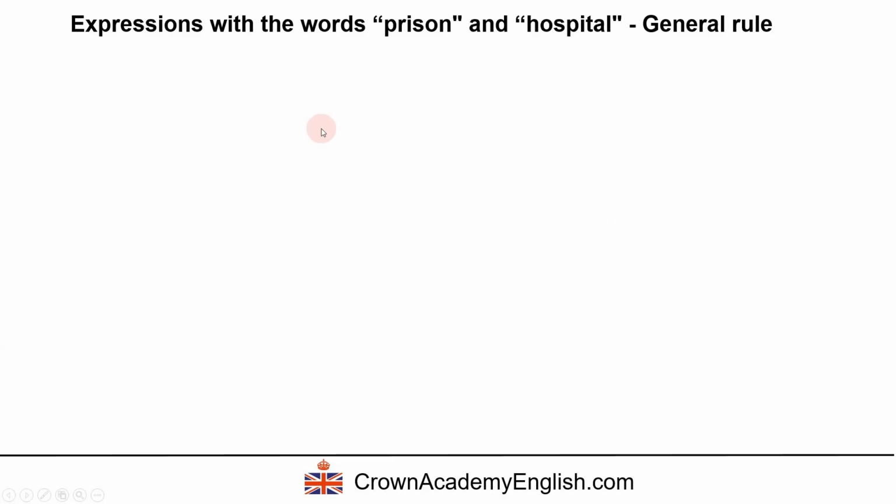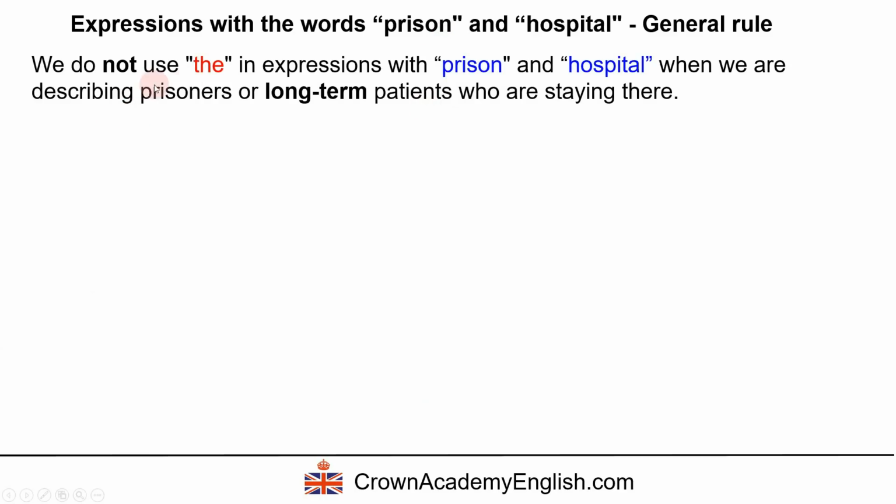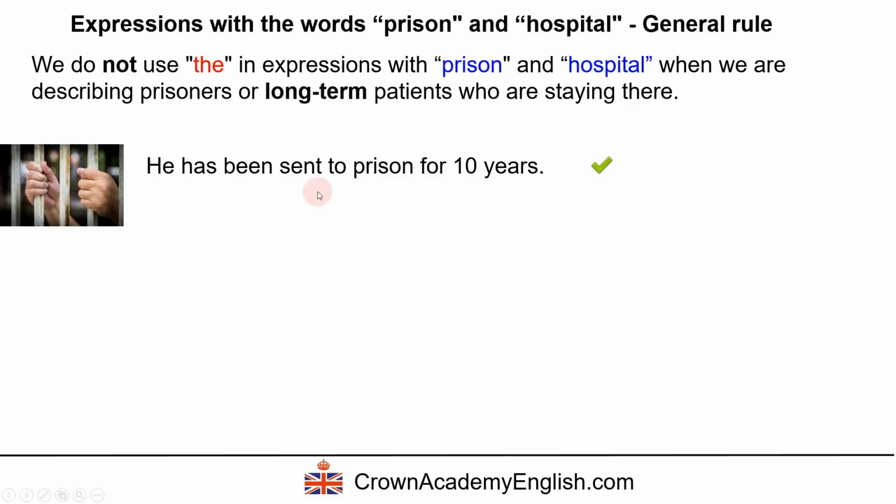And we have the same principle for prisons and hospitals. Okay, so we do not use the in expressions with prison and hospital when we are describing prisoners or long-term patients who are staying there. Okay, so this again, this is important, this part. Example: he has been sent to prison for 10 years.